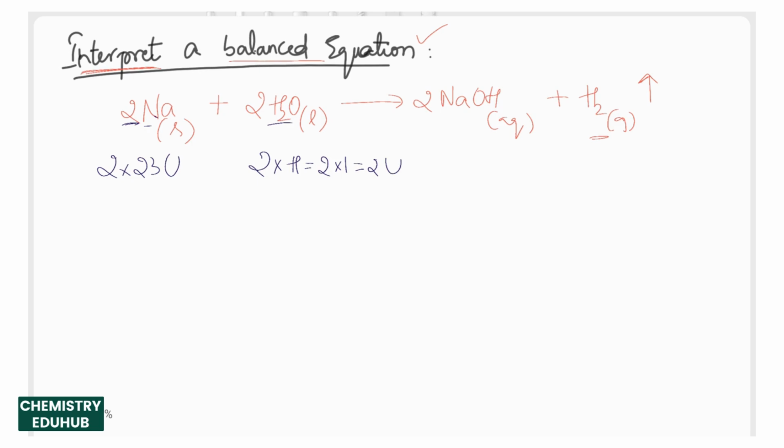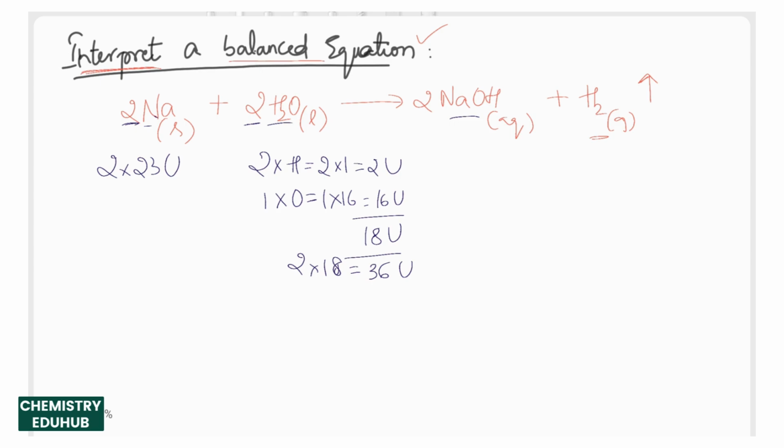Then you have 1 into 1 oxygen, that is 1 into 16 equal to 16 unified mass. This is 18 U for 1 H2O unit, but we have 2 H2O units, so it will be 2 into 18, that is equal to 36 unified mass.